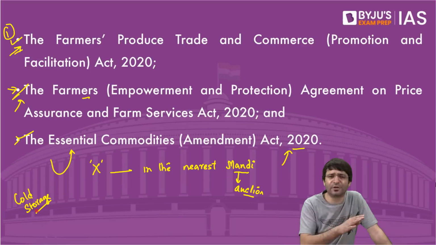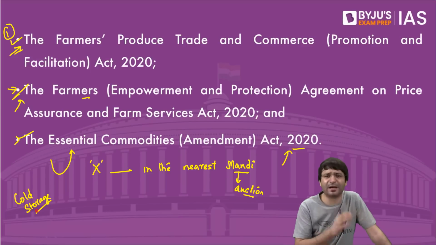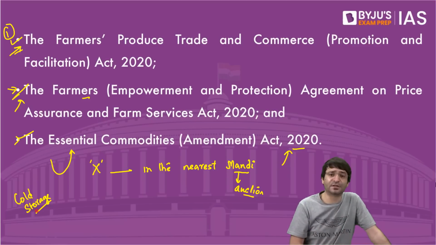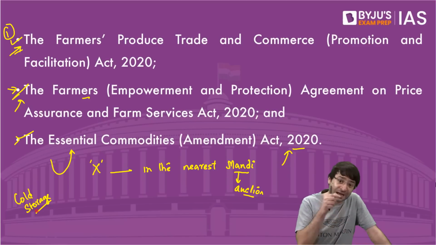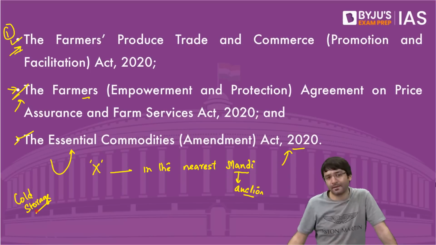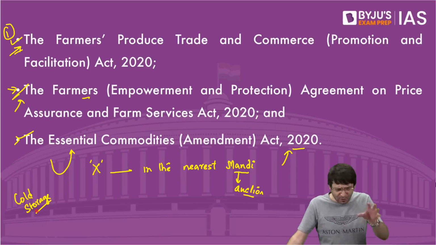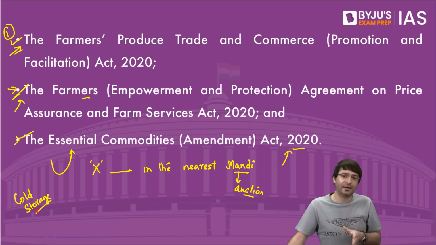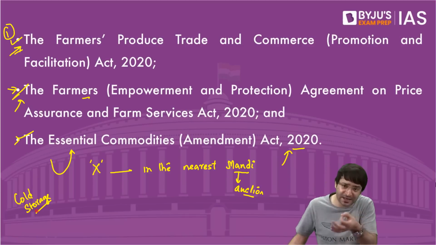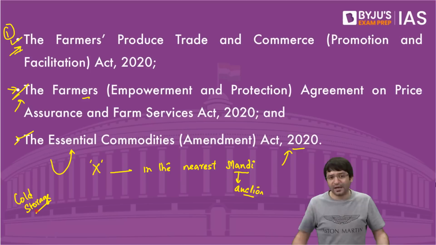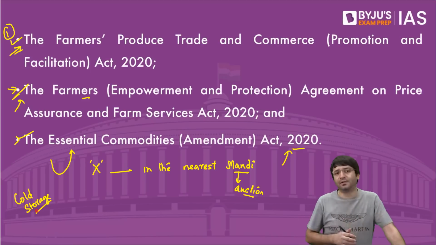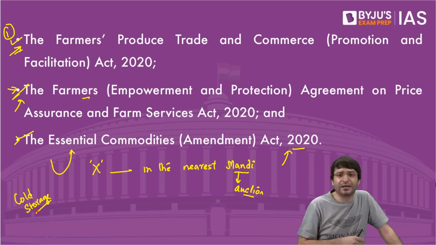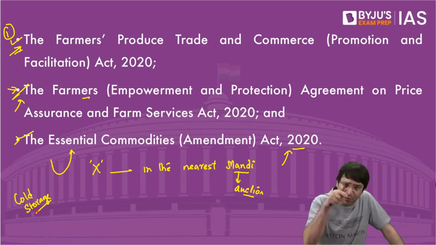But we are not here to discuss whether these laws were good or bad. We have to discuss how Parliament could have enacted this law. Because all these laws appear to be enacted for agriculture, and agriculture is in the state list. If in the distribution of power, agriculture is in the state list, how can Parliament enact a law on agriculture?